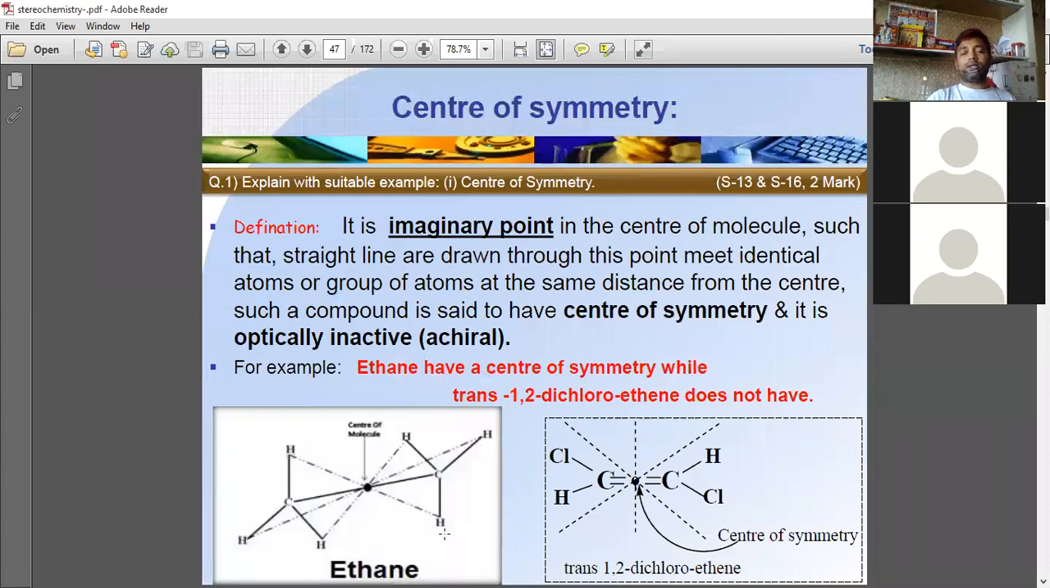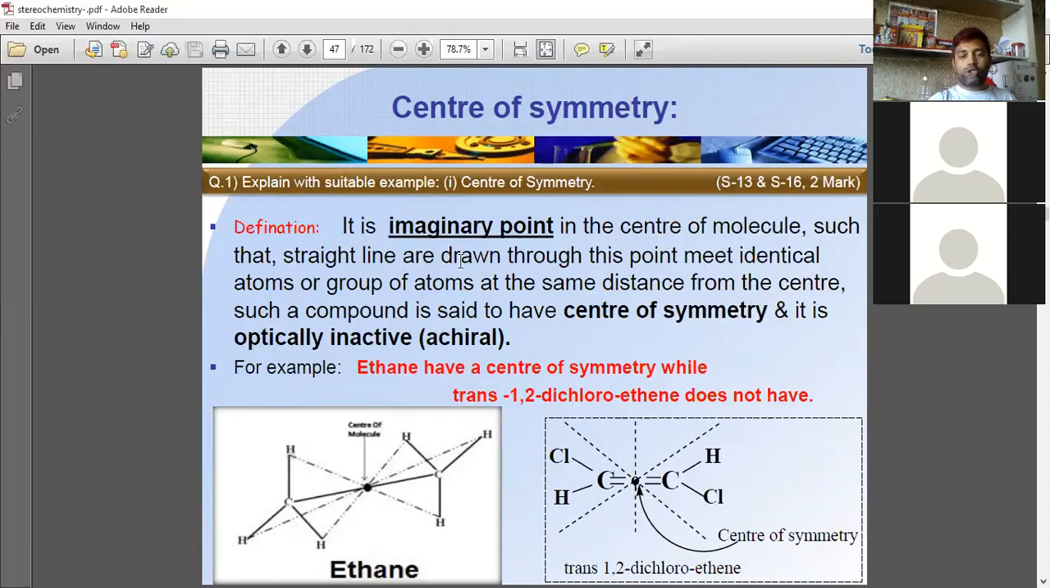Now, the second one, center of symmetry. It is an imaginary point in the center of the molecule. Understood, in the center of the molecule, such that